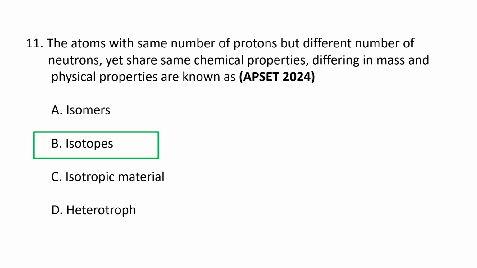Isotopes. Isotopes are atoms of the same element that have the same number of protons, that means atomic number Z, but they have a different number of neutrons, meaning that their mass number, which is represented as A, varies. So the correct option is B.